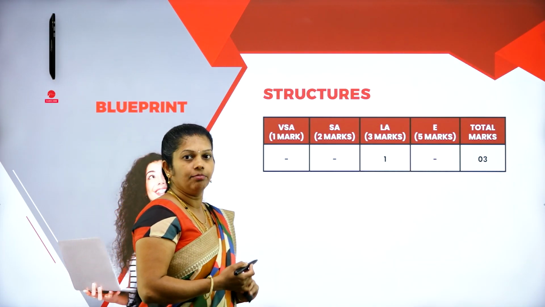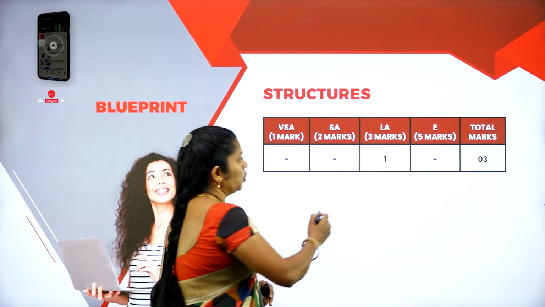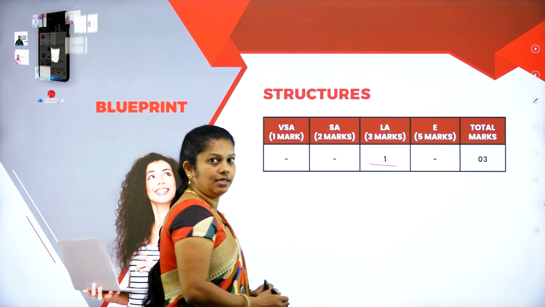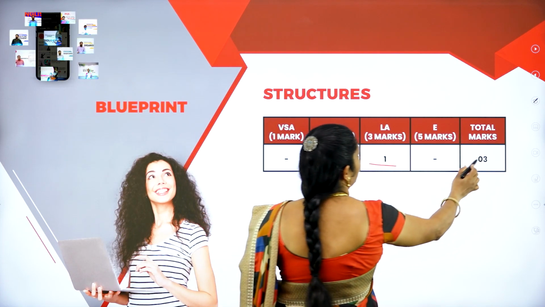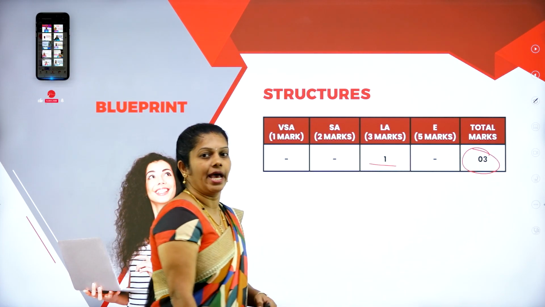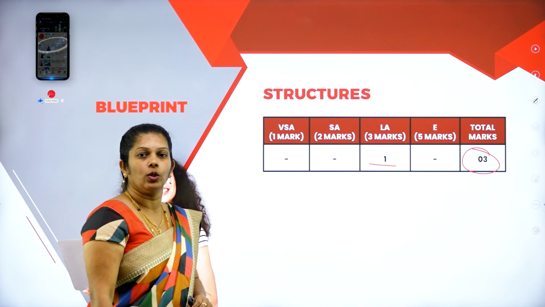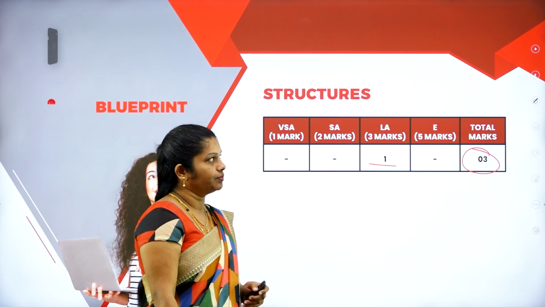In the annual exam, from this chapter, you will get only one question, that is in Part C for 3 marks. The total weightage of this chapter is 3 marks in the annual exam. Only one question you will get from this chapter.